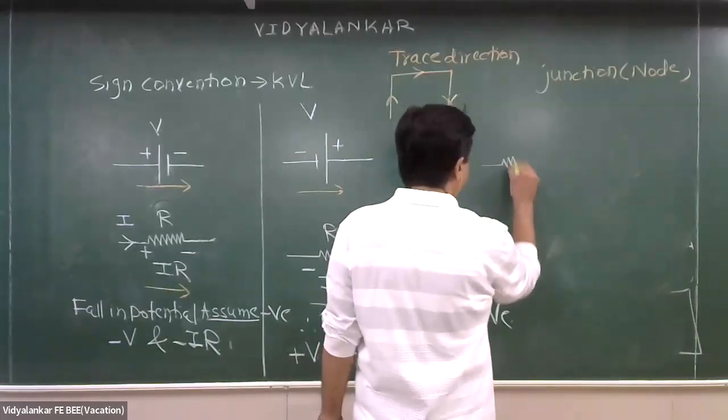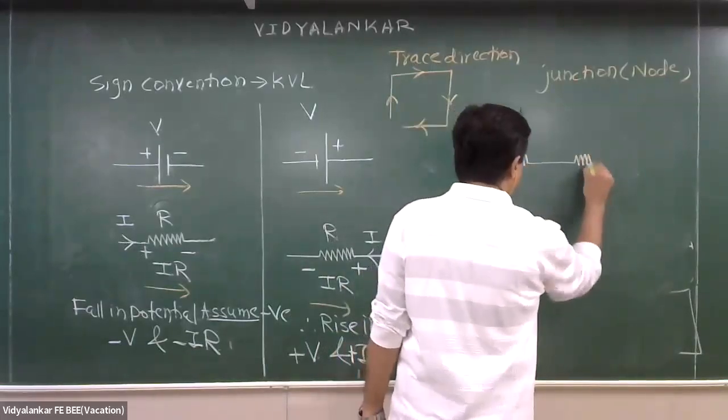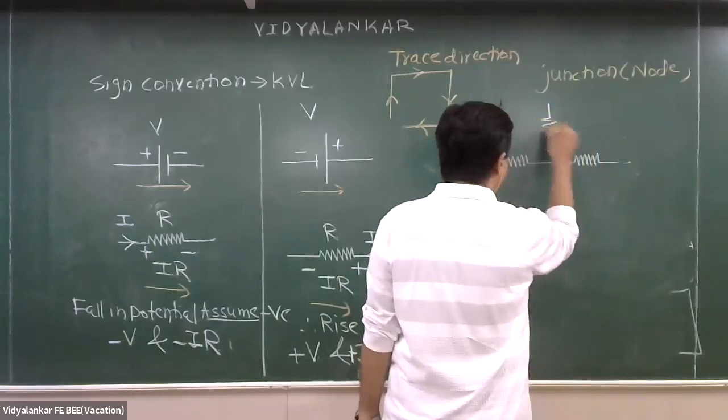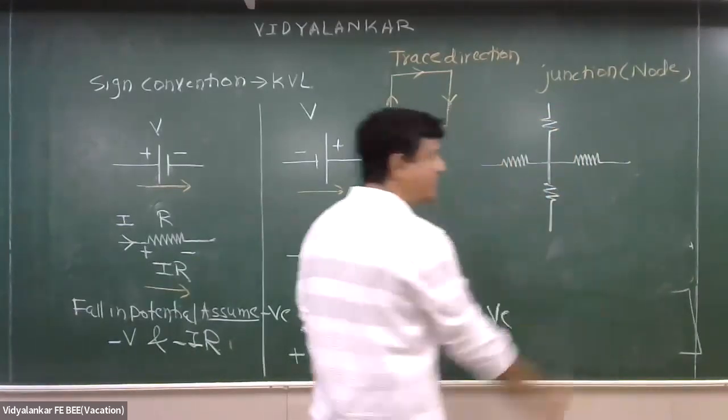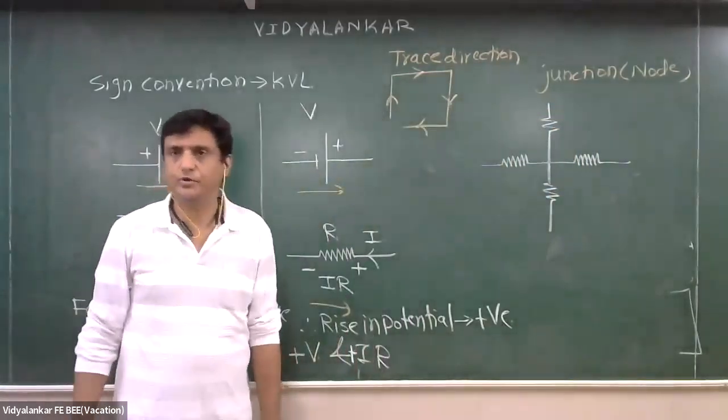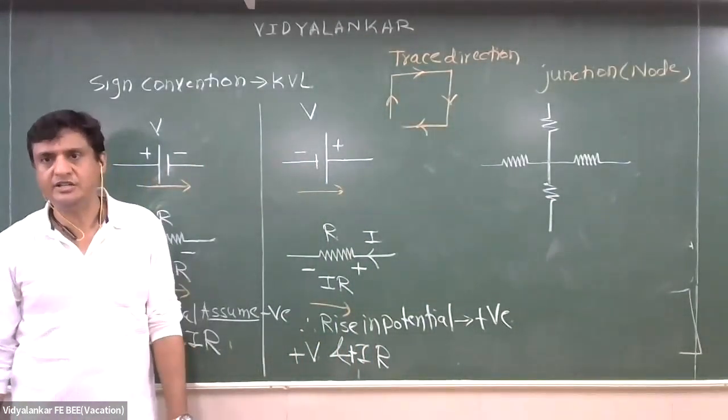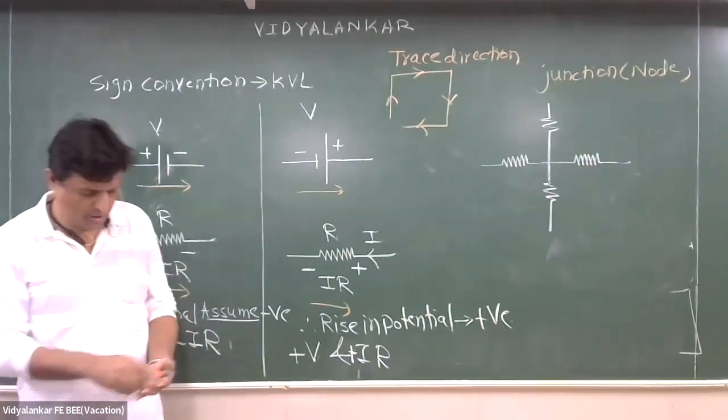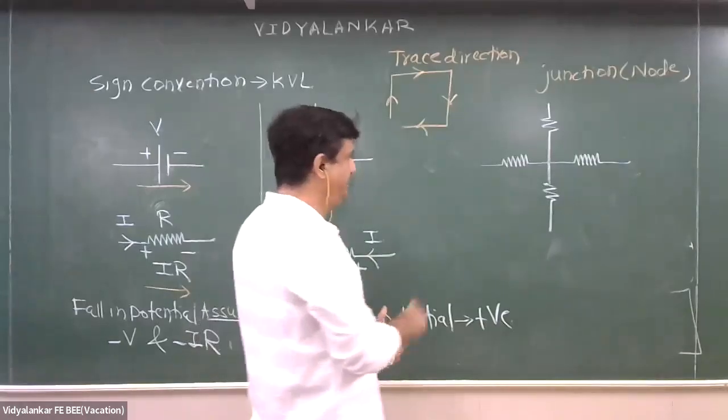Okay, bachcho, Sir, can you repeat? I'll repeat the second way of writing definition. Sum of currents coming to the node is equal to sum of currents going away from the node. Am I right, bacha?